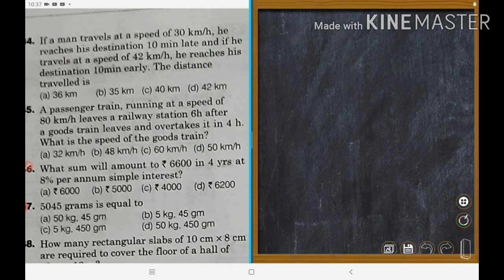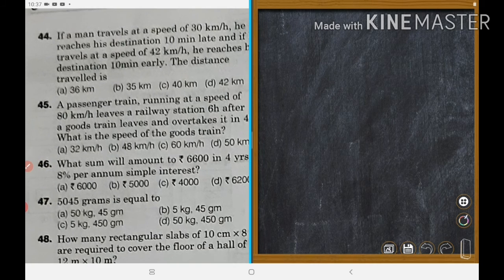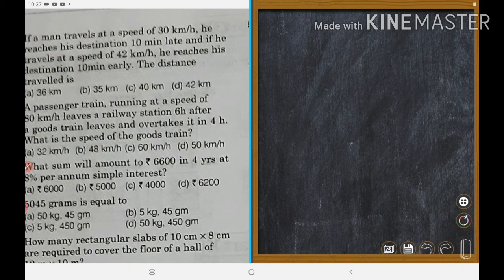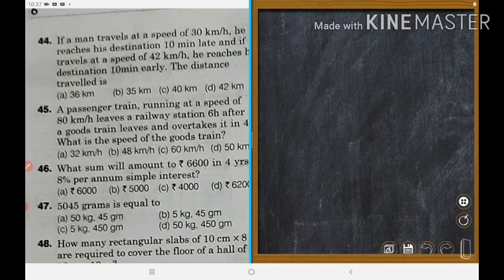A man travels at a speed of 30 kilometers per hour. Next, this is 44. We will do 42. Just 1 minute.